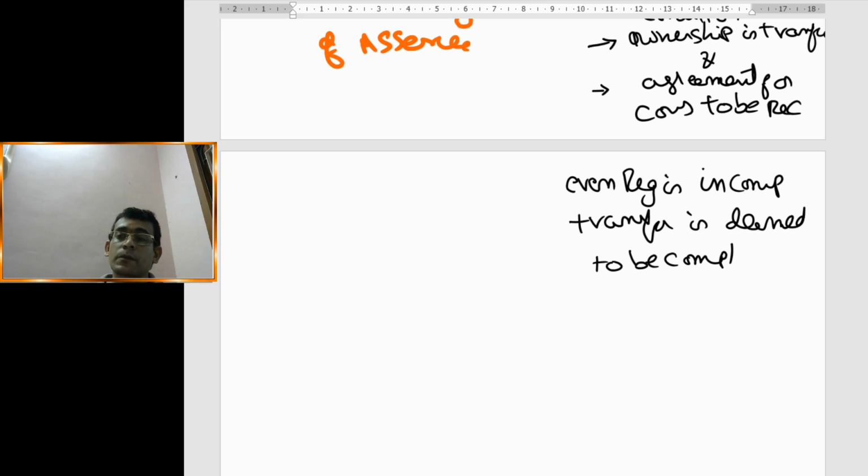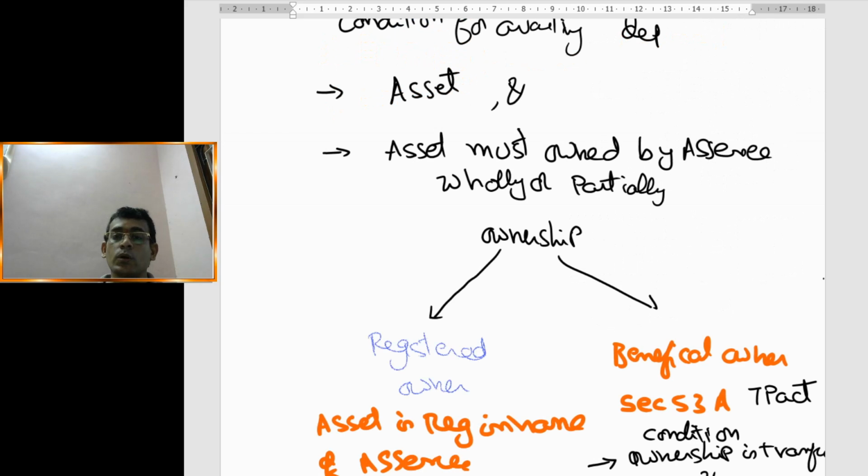So for the purpose of section 32, you should be the owner. Owner also includes a beneficial owner, so a beneficial owner is also called the owner for this purpose.